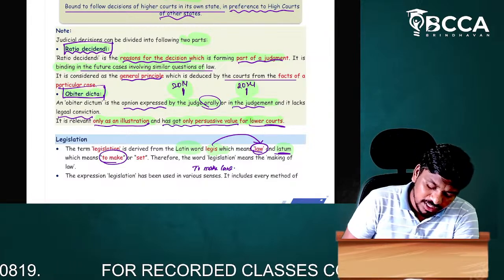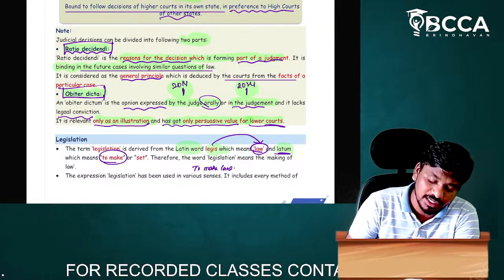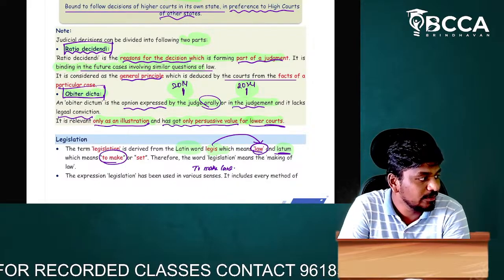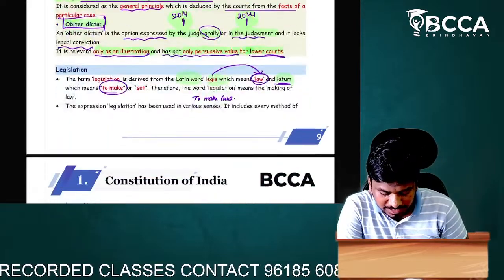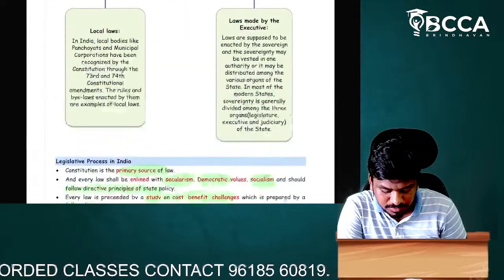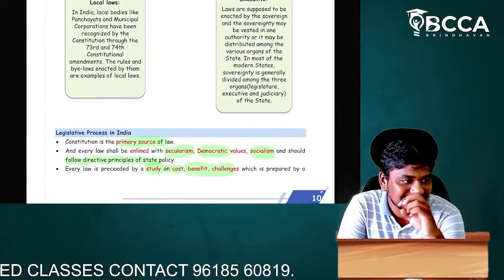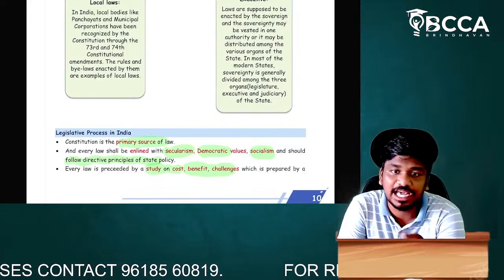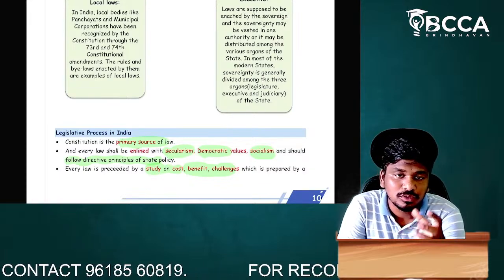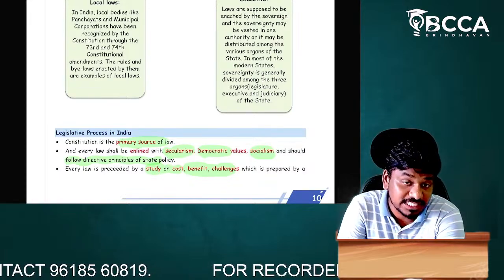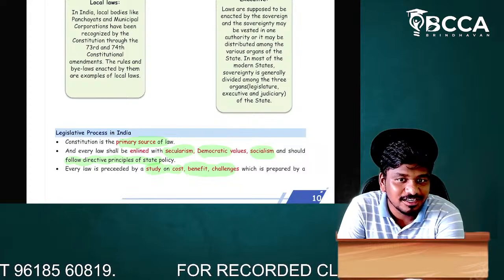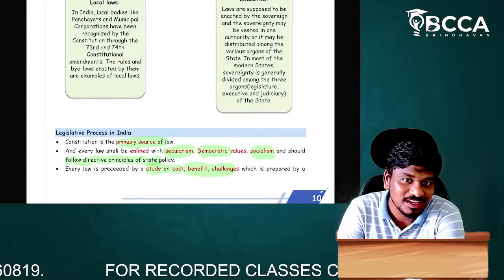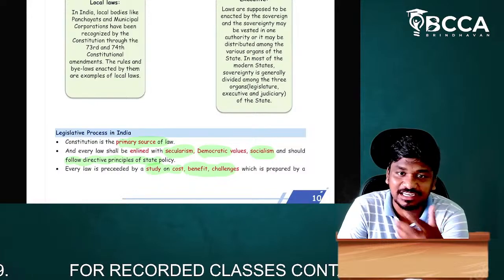Can anyone tell me what is meant by legislation, and how the law is made by way of legislation? If you want to make a state act, to whom is the power given? It is given to the state legislature.